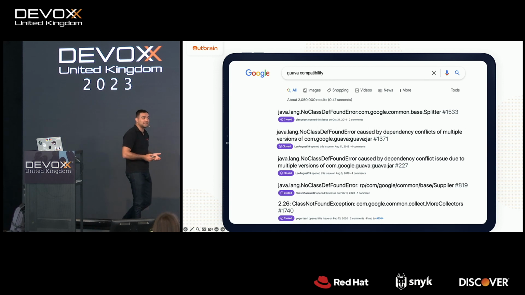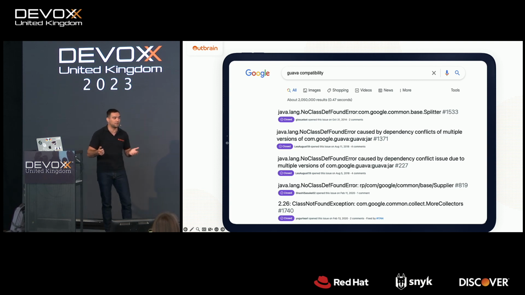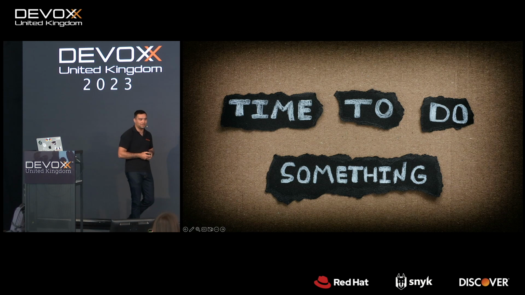And as you can understand, there are many other dependencies that can cause compatibility issues. And as part of our projects, we may use tens of them, hundreds of them. So it came across the table of our DevX team, and we decided that it's time to do something about it. We must do something about it.